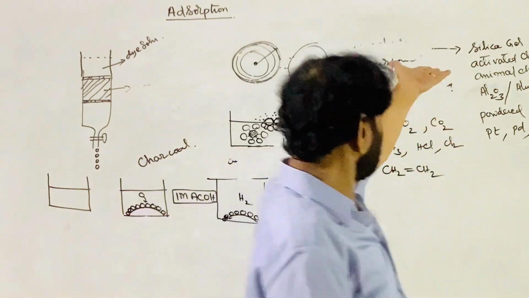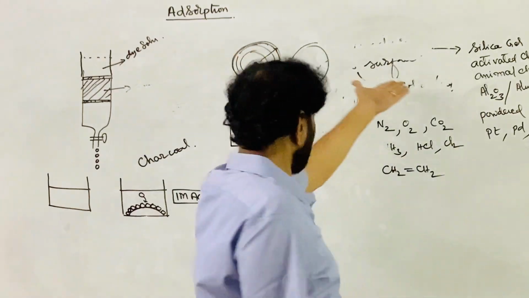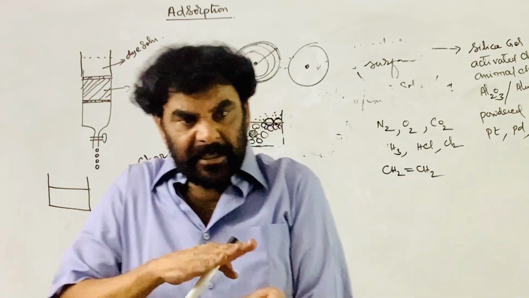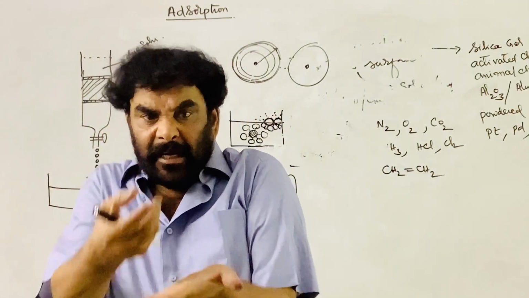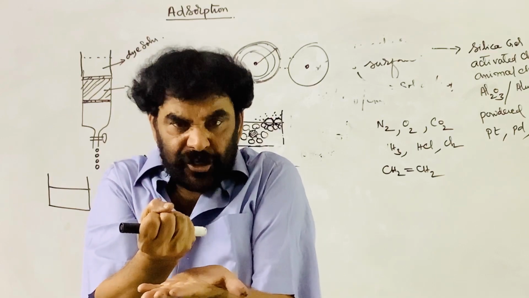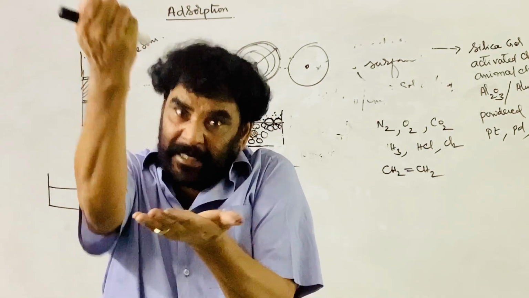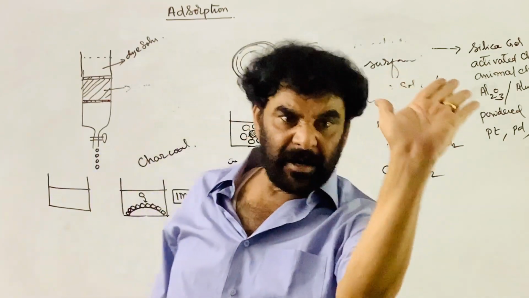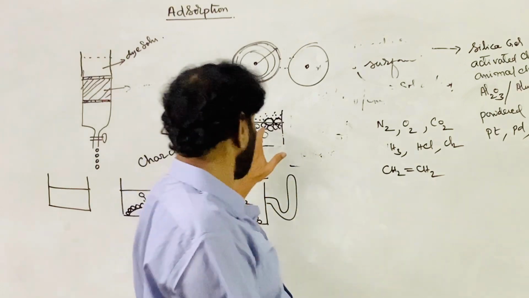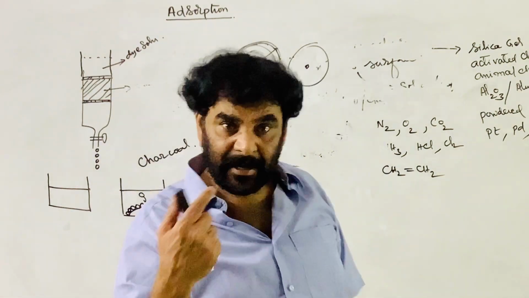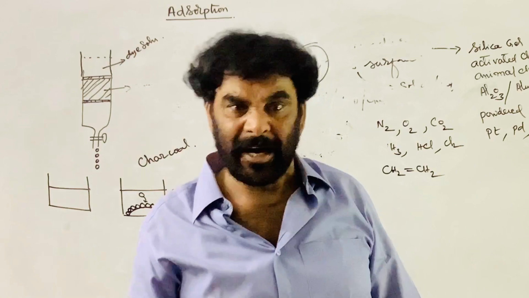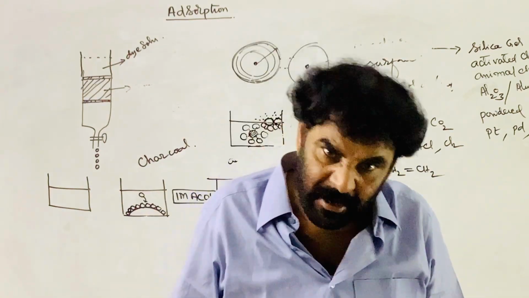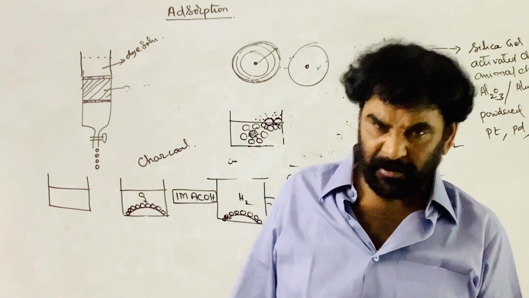If I take this charcoal, activated charcoal, and keep it in the air, the surface coming into contact with the air attracts the molecules of H2O, that is water vapor present in the atmosphere, it attracts the nitrogen molecules, it attracts the oxygen molecules, and the entire surface is covered. Through this phenomenon, by attracting and forming new bonds with the new molecules, decreasing their residual forces, establishing extra attractions, a sort of weak bonding.